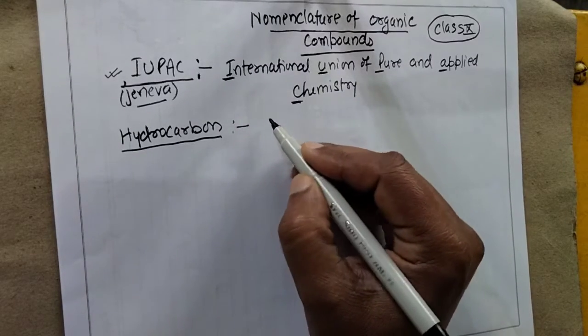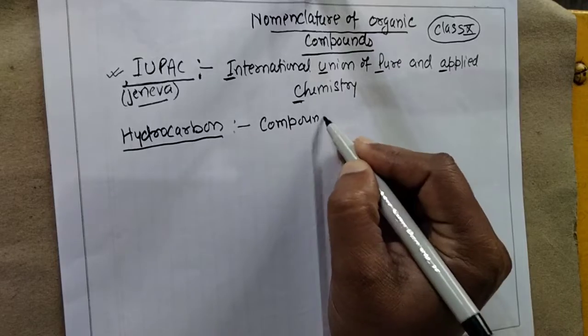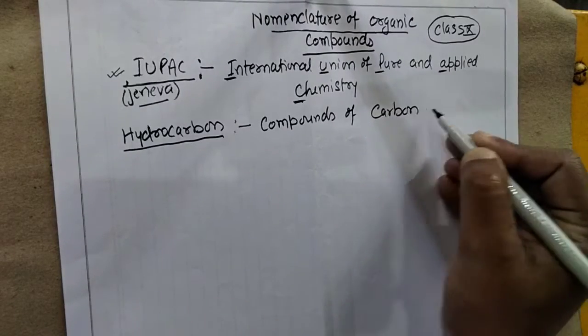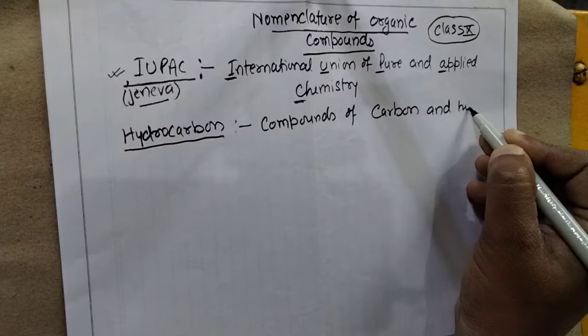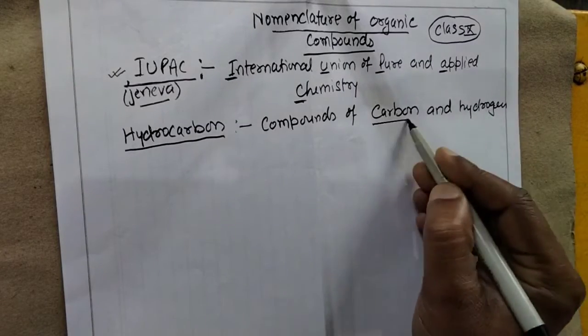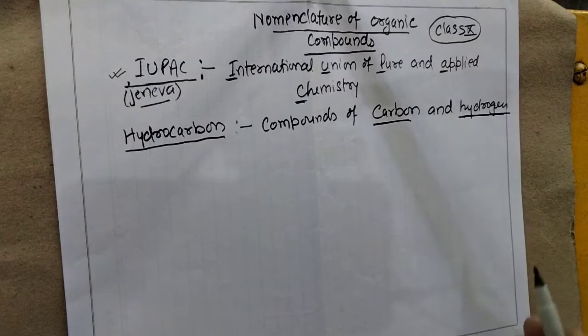I said that they are compounds of carbon and hydrogen.